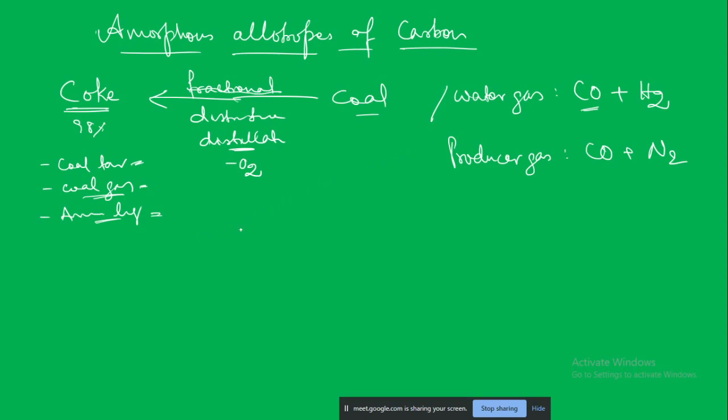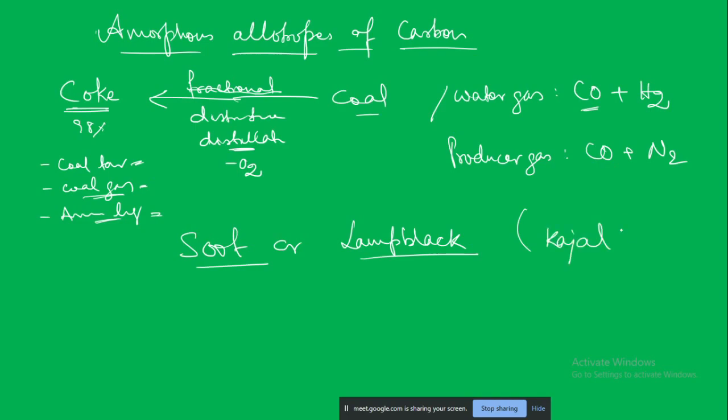Today we will be moving to another allotropic form of carbon, which is the soot or lamp black. The most common version that all of us are familiar with is the kajal. So how it is made: the liquid form of something which is rich in carbon, for example kerosene oil, benzene, turpentine oil, all of these are rich in carbon.